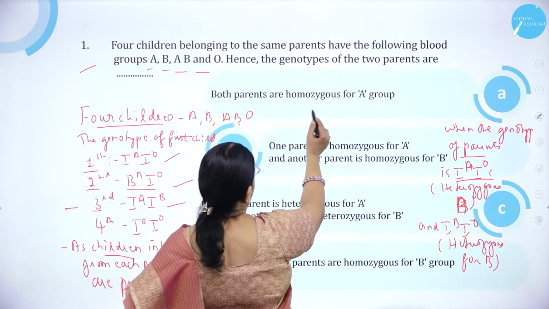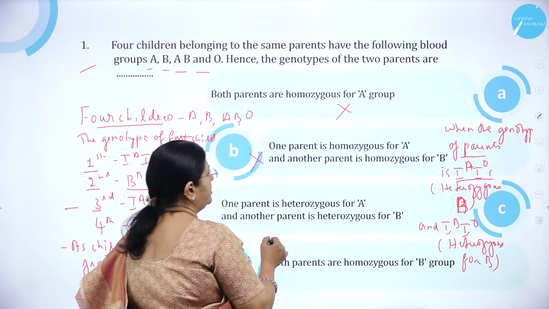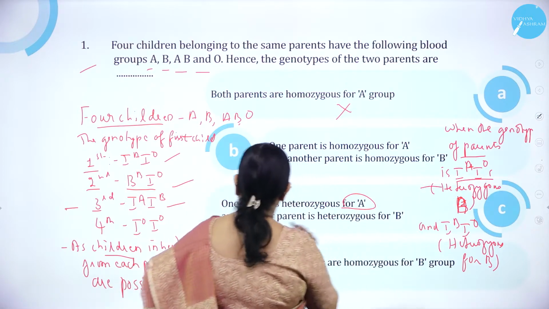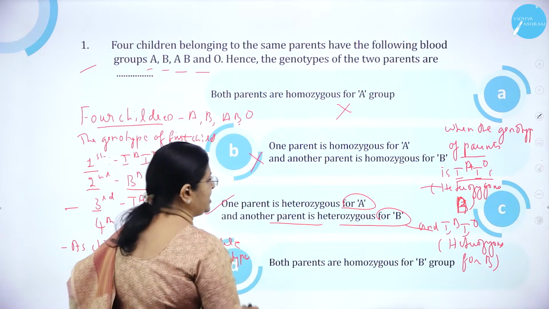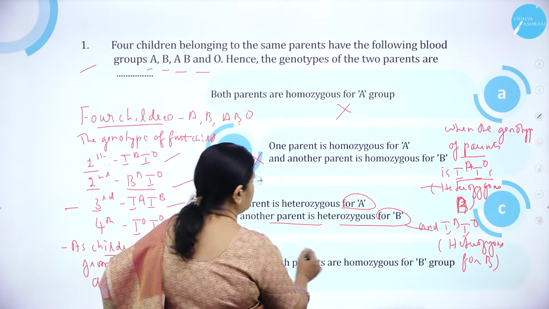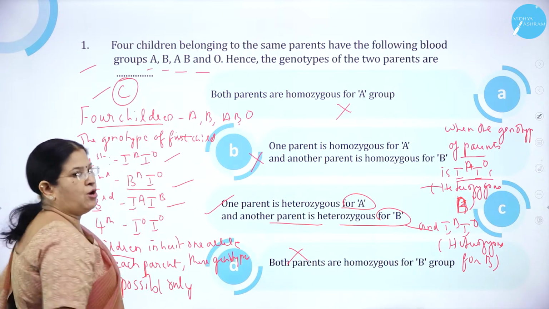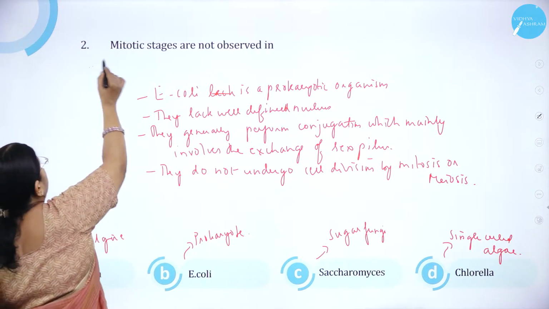So both the parents are homozygous for A is wrong, one parent homozygous is wrong, one parent is heterozygous for A, correct. Then the other parent is heterozygous for B, correct. So option C is correct. Both parents are homozygous, it is wrong. So option C is correct. Moving on to question number 2.